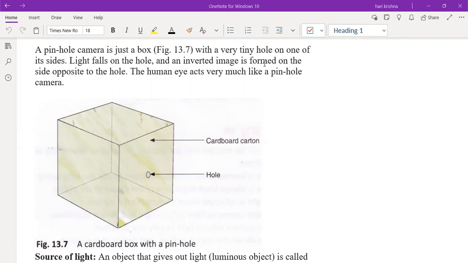After writing the answer, you have to take the pic and send it to me on WhatsApp. Okay. Is it clear? Yes, sir.